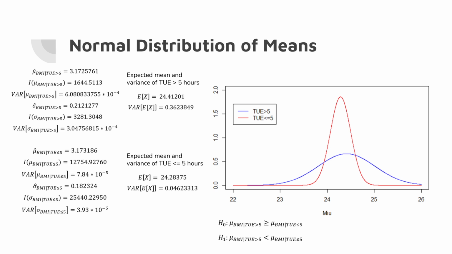With our data divided in two groups, 5 or fewer hours and more than 5 hours, we calculated for each group the MLE for mu and sigma, the Fisher information, and also the variance. Then, we calculated the expected value for each group and the variance with the delta method. We can see the plot of this information, and we can see that there is overlapping between the two curves. Therefore, based on this, we cannot reject our null hypothesis.